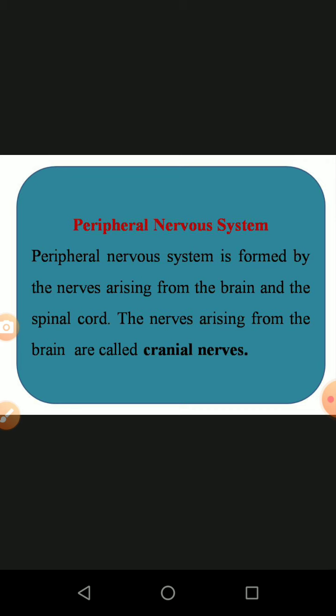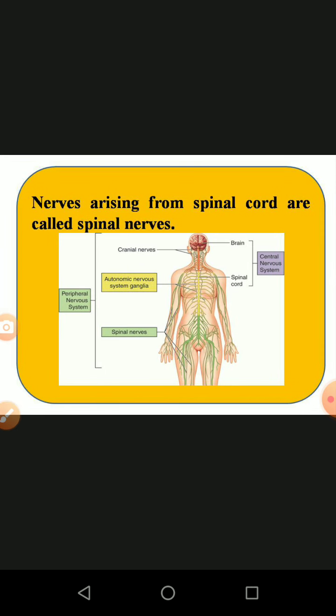The nerve which arises from the brain is called cranial nerves. The nerve arising from the spinal cord is called spinal nerves.